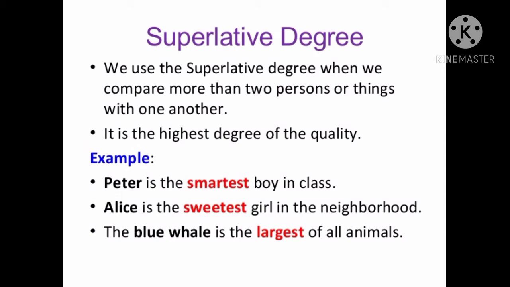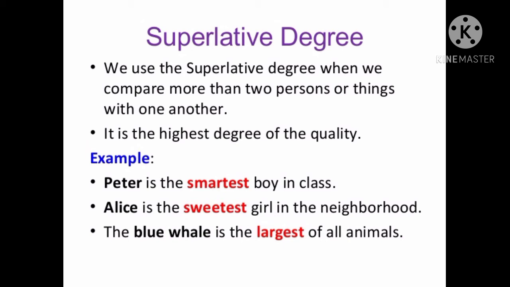Alice is the sweetest girl in the neighborhood. The third one is the blue whale is the largest of all animals. So here we compare more than two persons or two things with one another. So it is called the superlative degree.